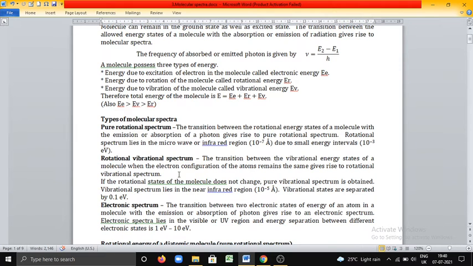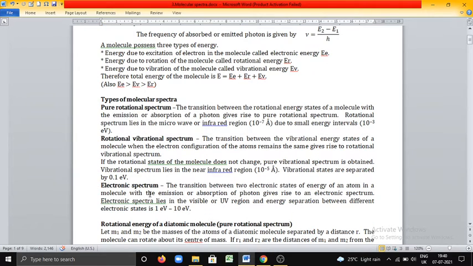Usually we will get both rotational as well as vibrational spectrum. This rotational vibrational spectrum lies in the near IR region. The wavelength is of the order of 10 to the power of minus 5 angstrom, and the energy levels are separated by about 0.1 electron volt.